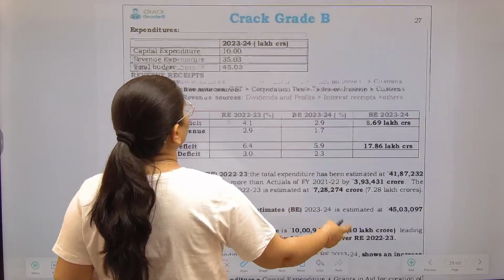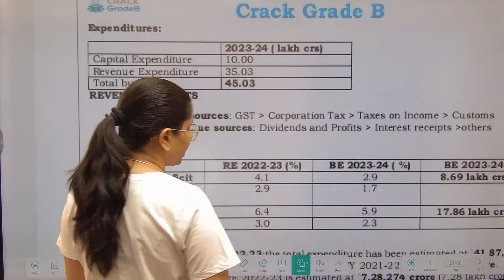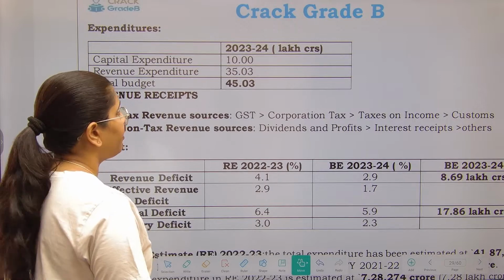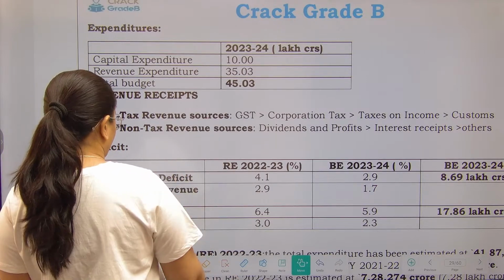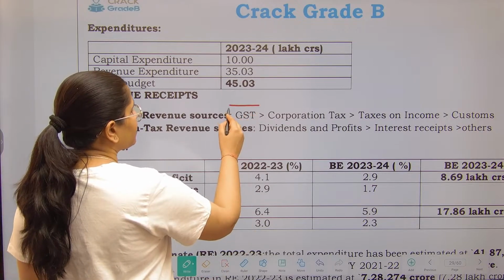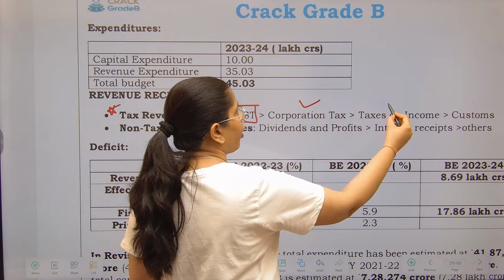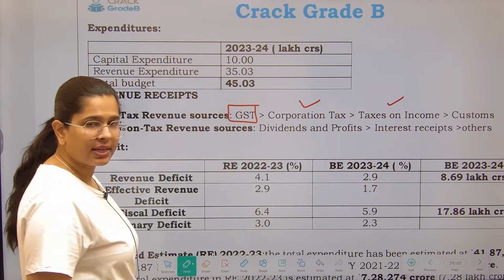Next is revenue receipts. In the tax revenue, the maximum amount of tax we receive is from GST, followed by corporation tax, followed by income tax, and then customs.